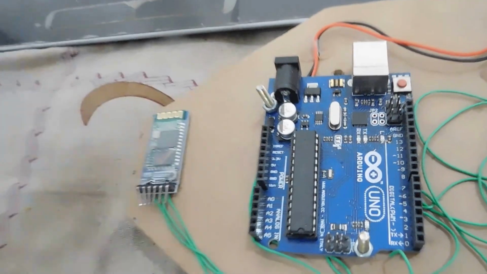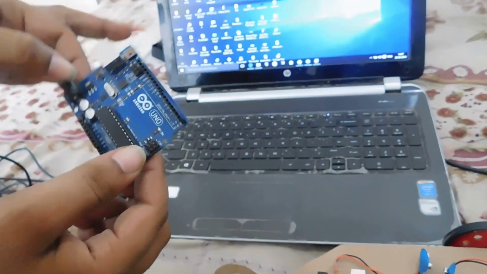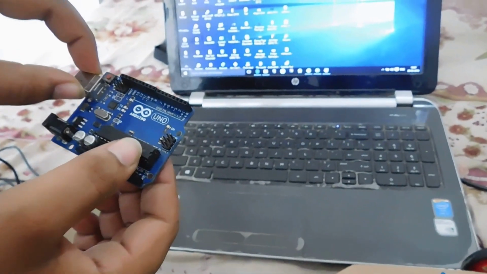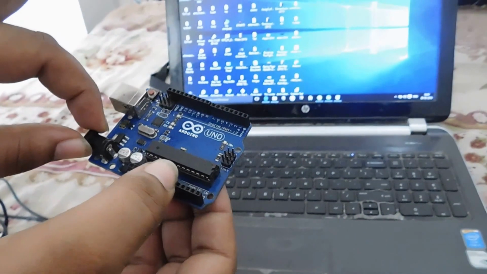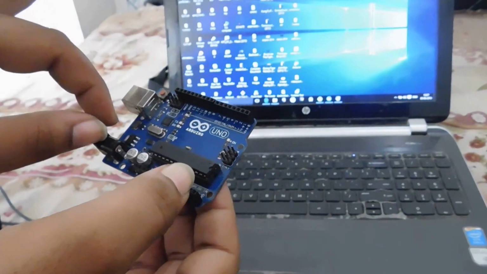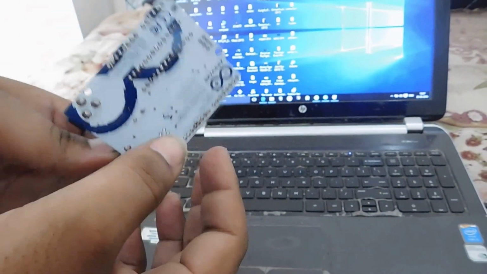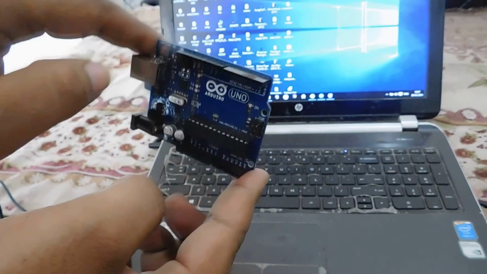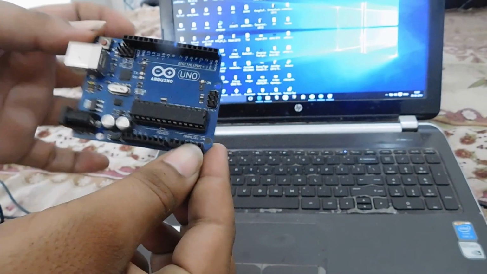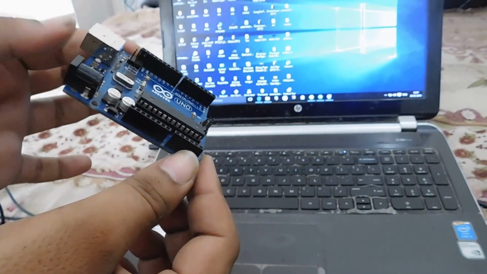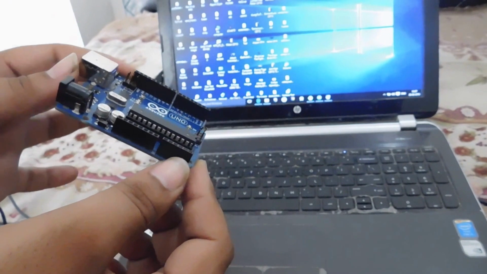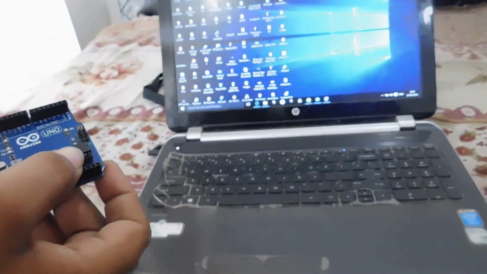This microcontroller contains a RAM, SRAM, the memory part and all of the things mounted on a single chip, which works on a certain frequency like 30 megahertz or 50 megahertz. Now this is a computer which contains a microprocessor.